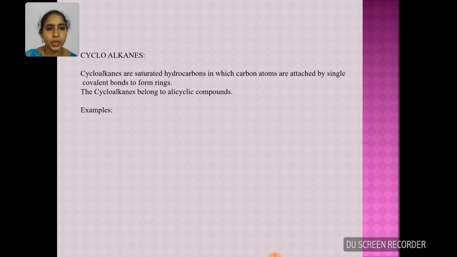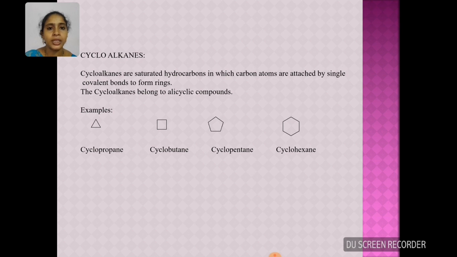Coming to the definition of cycloalkanes. Cycloalkanes are saturated hydrocarbons in which the carbon atoms are attached by single covalent bonds to form rings. Cycloalkanes belong to the category of alicyclic compounds, meaning all the atoms present in the ring are the same, that is carbon. Examples include cyclopropane, cyclobutane, cyclopentane and cyclohexane. Each corner of any ring represents one CH2 moiety.